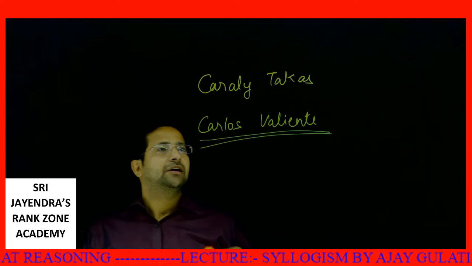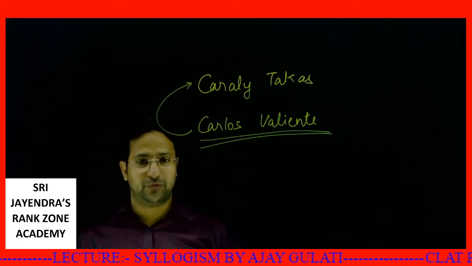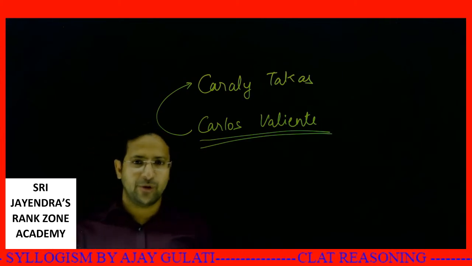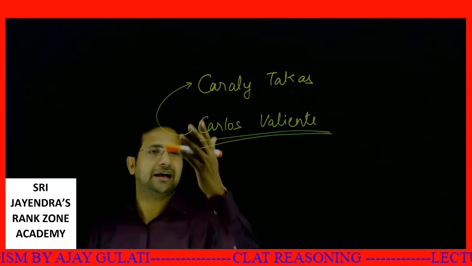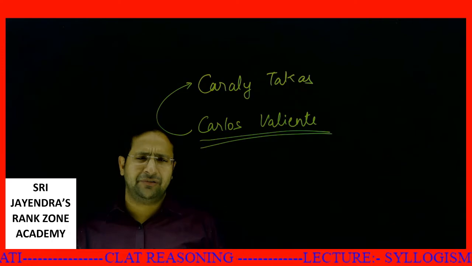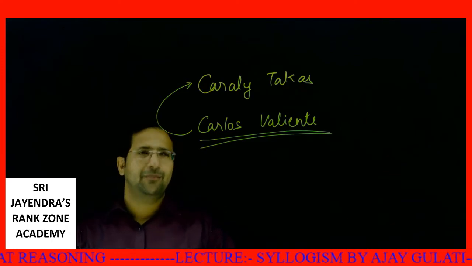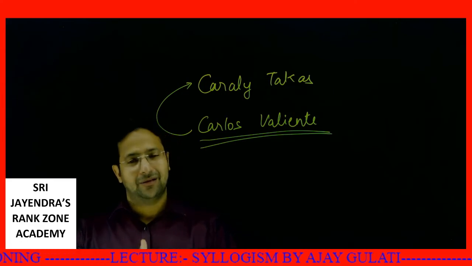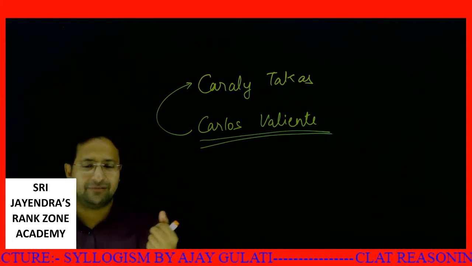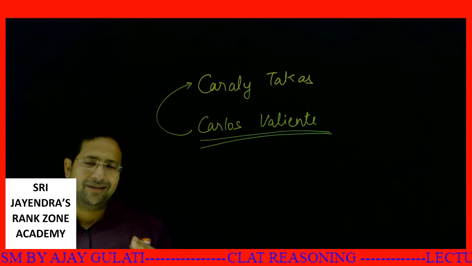This Carlos Valiente went to Carly Takacs before the event started. Maybe to demotivate him or just to make a mockery of him, he asked, "What are you doing here, bro? This place doesn't belong to you." Carly Takacs very politely replied, "I'm here maybe to learn something, maybe to set up a world record." Valiente laughed at his response. Fine, no problem. The event started.